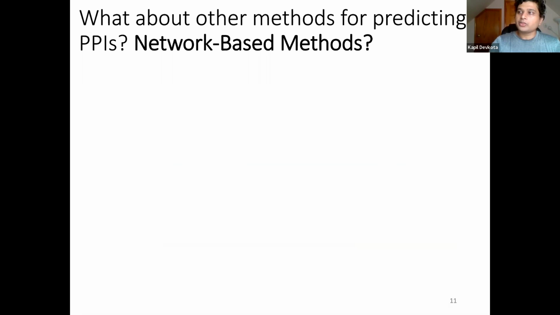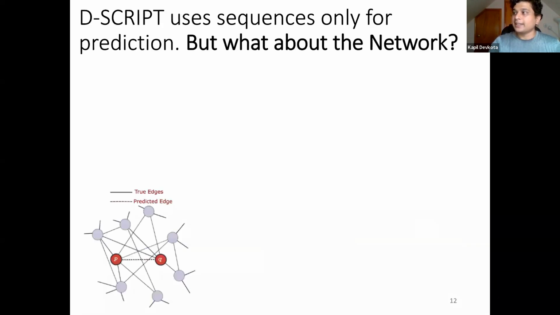Now, while we are talking about this sequence-based model for predicting PPI, there is an entirely different way of algorithms that can parallelly do the same task. In fact, I'd like to draw attention to an entirely distinct way of predicting PPI, the one that uses existing networks for predicting new interactions.